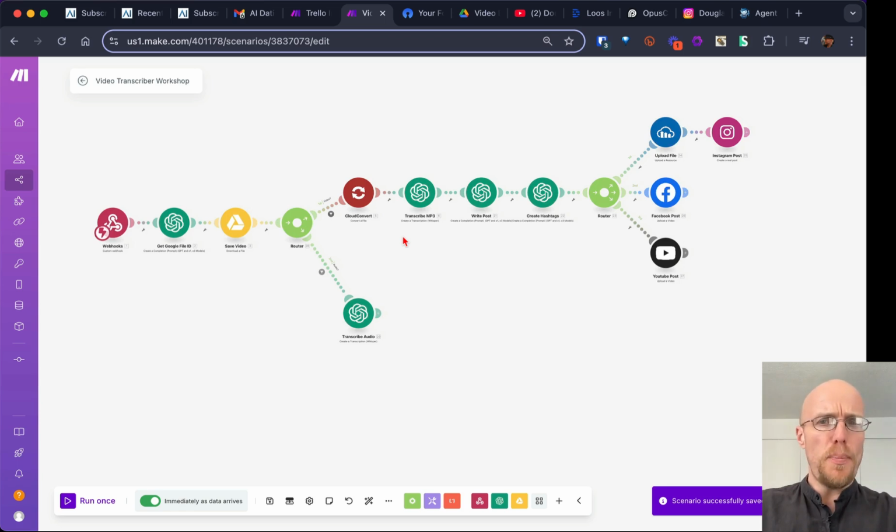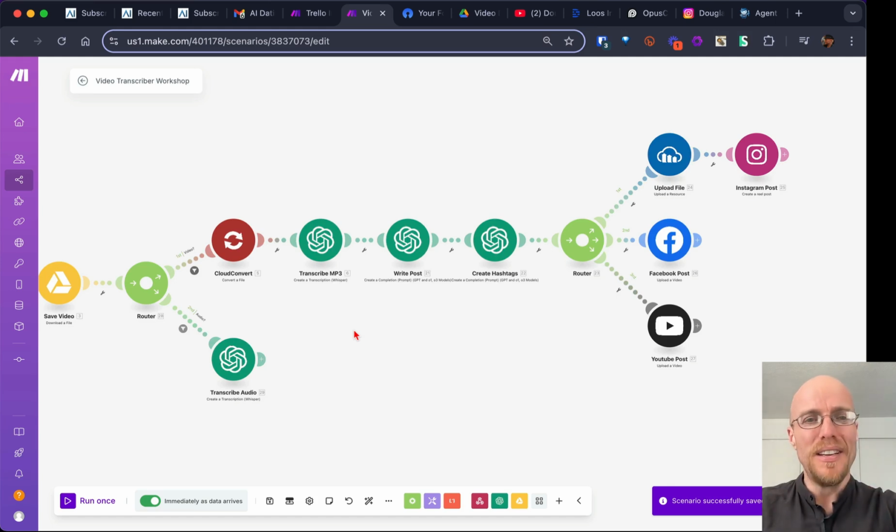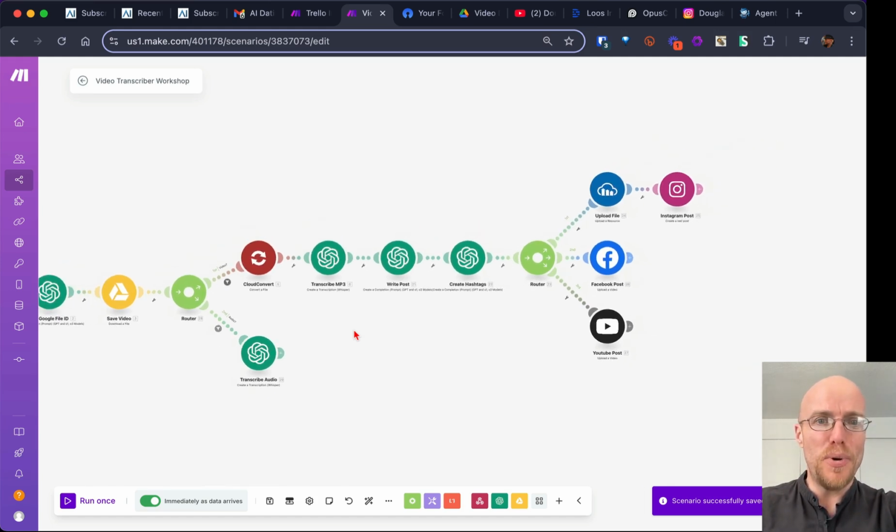The only other thing that we're going to need to pay for in this entire system, this is a little thing we need to add for Instagram, but it's also free for some basics. These are obviously all free. OpenAI, it's a little bit of money you're going to need to add in there. Basically, if you throw $5 in your OpenAI account, which is different than your $20 a month account, it'll get you a really far way. We do so many automations every day, and we only pay $20, $30 a month for the sheer amount that we do. It's impressive.